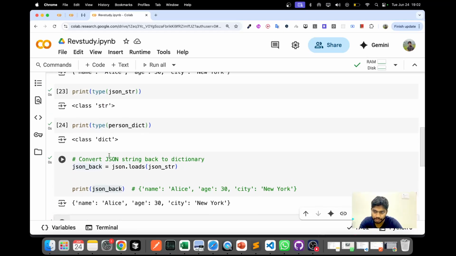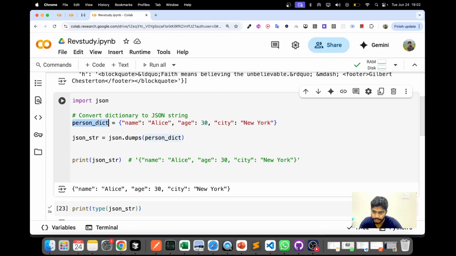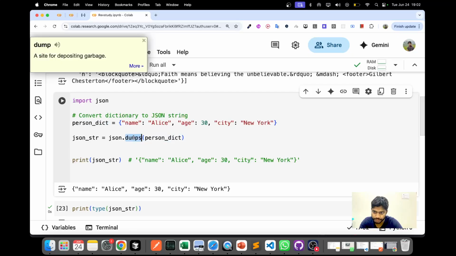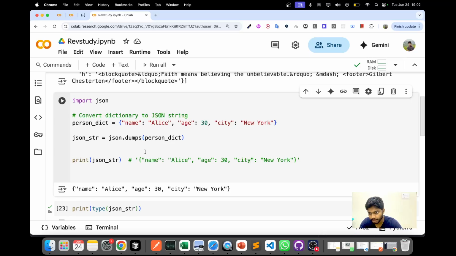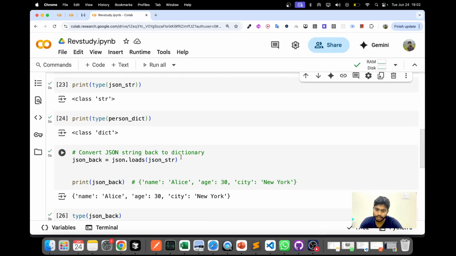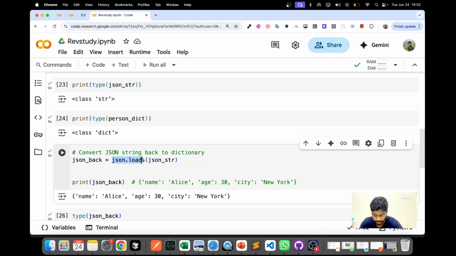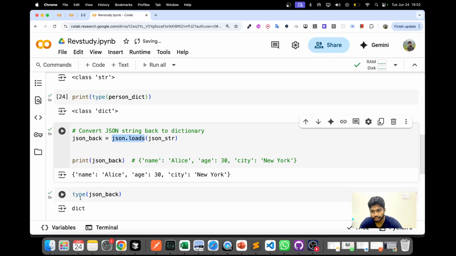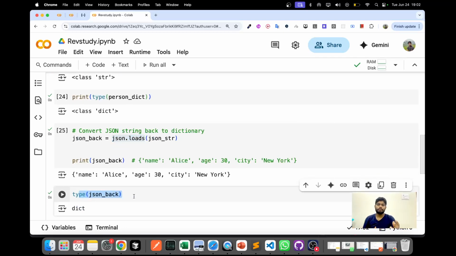So here we have seen we created a dictionary first. We made JSON out of it when we did json.dumps. And then you can use json.loads to load any JSON string and get a dictionary, like we got the dictionary back. So this is how you convert JSON into dictionary and dictionary into JSON, back and forth. This is required when you are building applications.